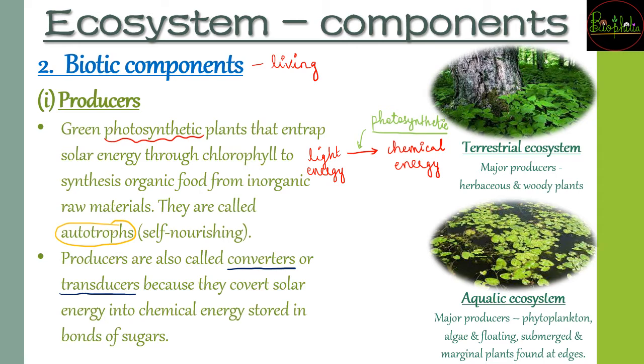In the producers, you can have two variations, whether they are living in a terrestrial ecosystem or in an aquatic ecosystem. So the producers of the terrestrial ecosystem are majorly the herbaceous and the woody plants, whereas in an aquatic system these herbaceous or woody plants are not going to be the producers, but they will change into the aquatic producers. That includes phytoplanktons, algae, floating or submerged plants which are found at the margins of the water body. So these are the two different producers that are found on the basis of different kinds of ecosystem. Terrestrial ones are different, aquatic ones are different.